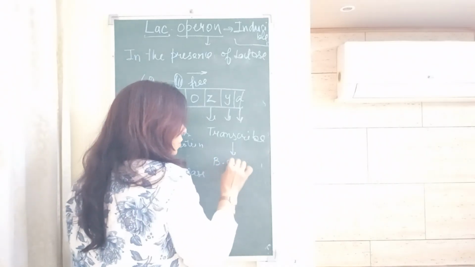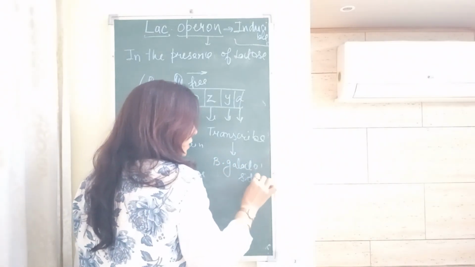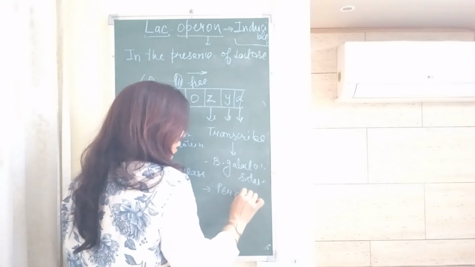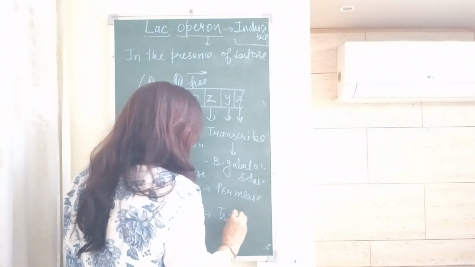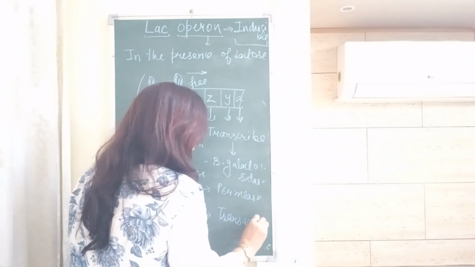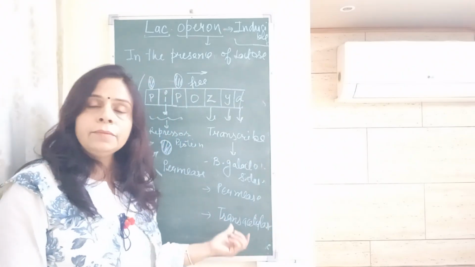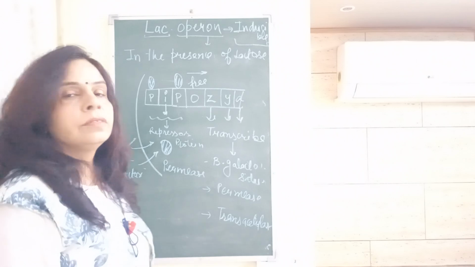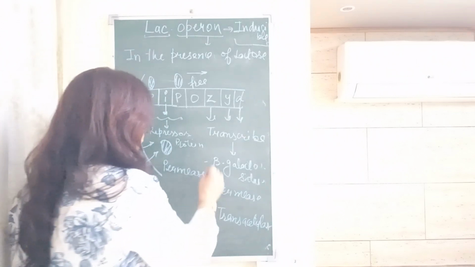Z will form beta-galactosidase. What will Y form? Permease. And trans-acetylase is synthesized by gene A. All these three enzymes work for the digestion of lactose into glucose and galactose.